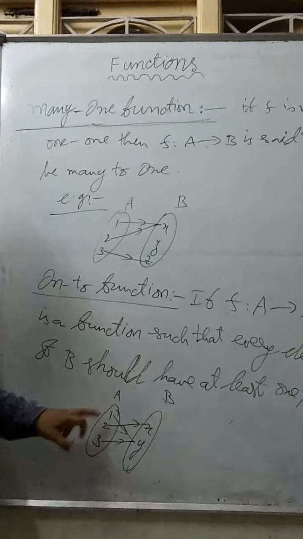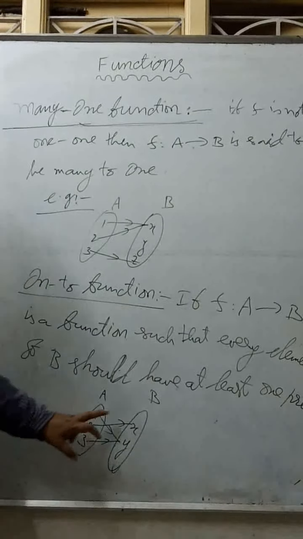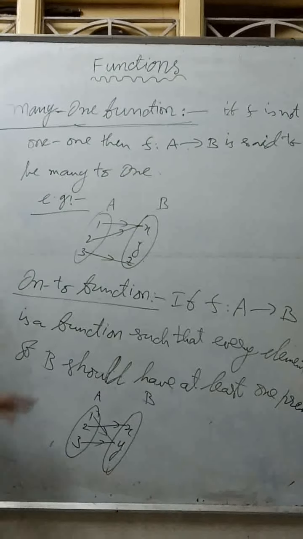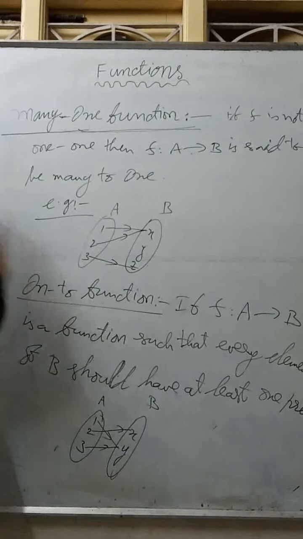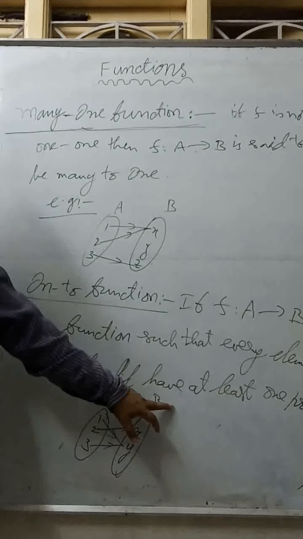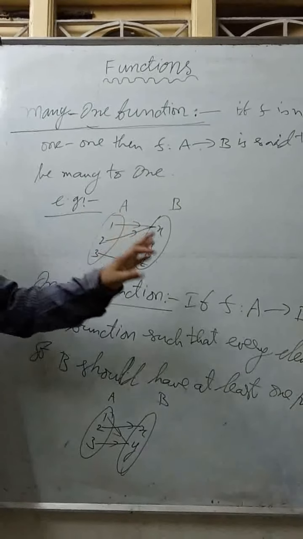Now Y is having two pre-images, 1 and 3. X is having at least one pre-image. So like this, every element of B should have at least one pre-image in A. Then it is called an onto function or surjection. Another name for onto function is surjection, and another name for 1-1 function is injection.